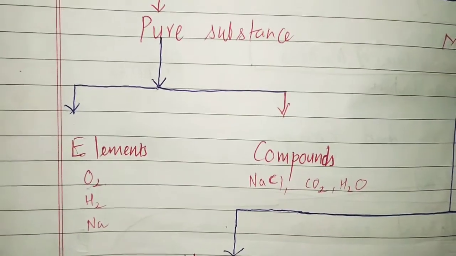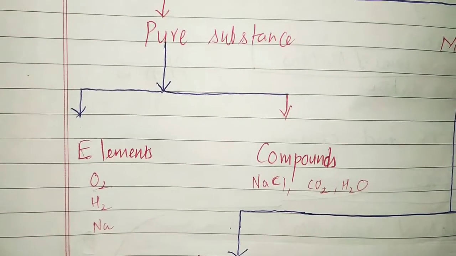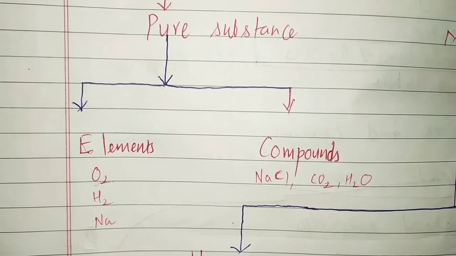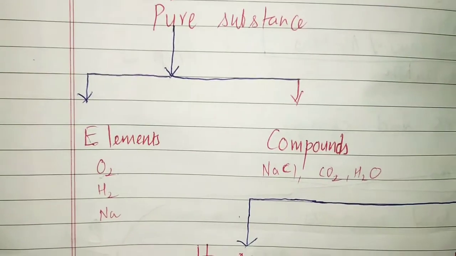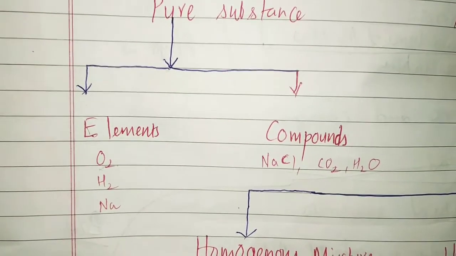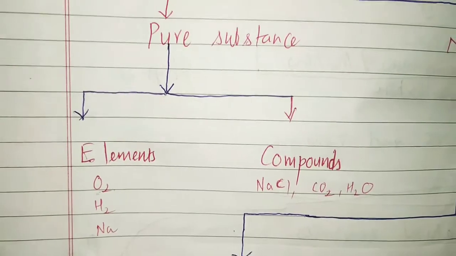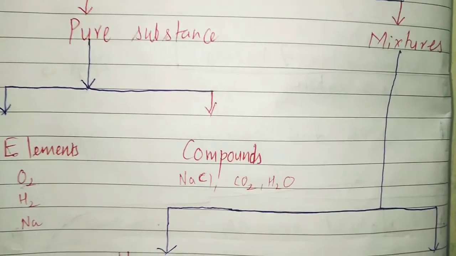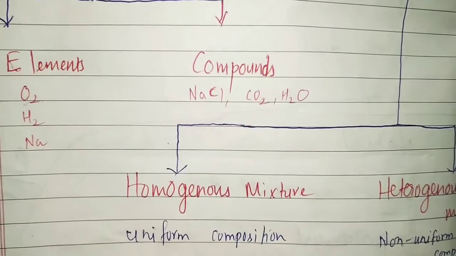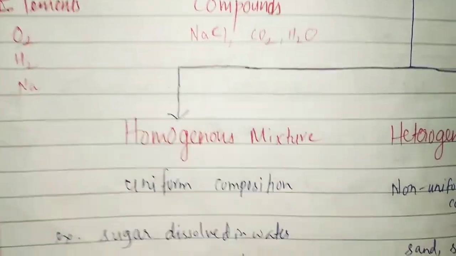Why are they pure? Because they just have their own entity. Oxygen has oxygen atoms, hydrogen gas has hydrogen atoms, sodium chloride has sodium chloride molecules. So they are called pure substances. In the case of a mixture, they have two or more pure substances. It can be elements, it can be compounds, but two or more.